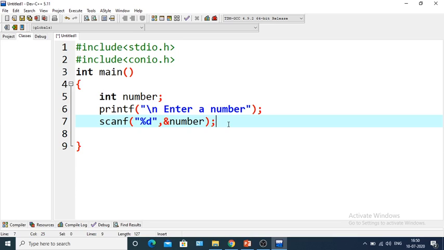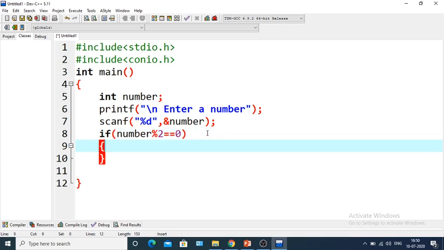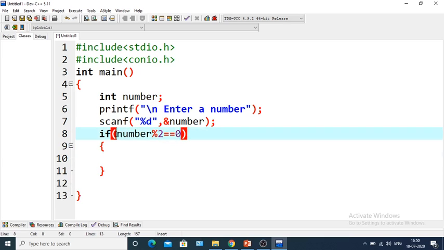Okay, so we will do a remainder operation or mod operation. So if, within it there must be a condition. Okay, so the condition is number mod 2 equal 0. So what is the condition within the if? The condition within the if is whether number mod 2 is 0 or not. That means if we divide the number by 2, whether the remainder is 0 or not.